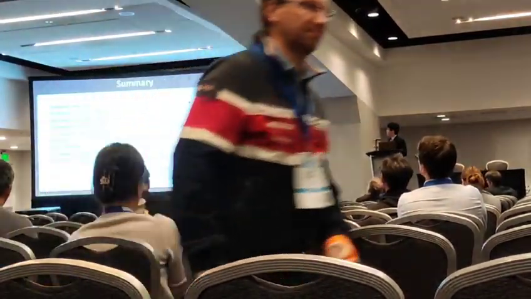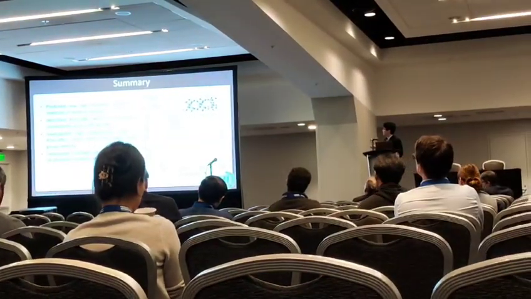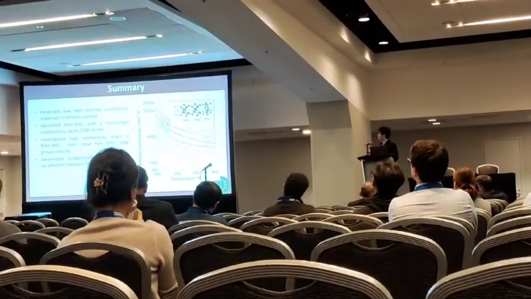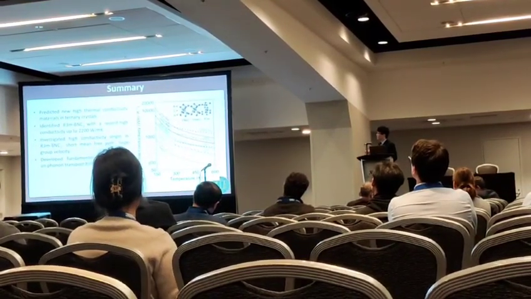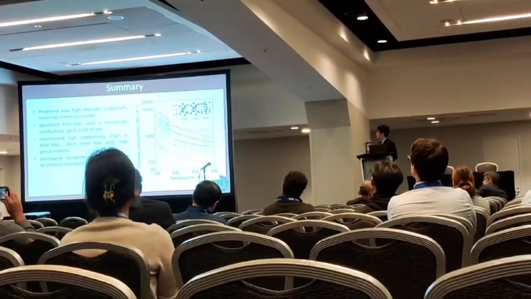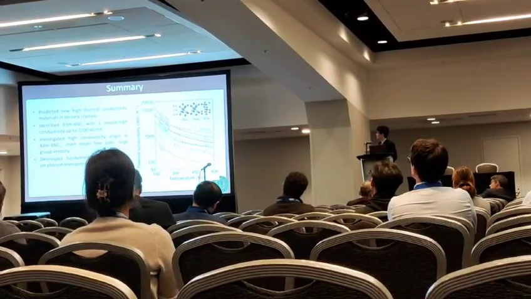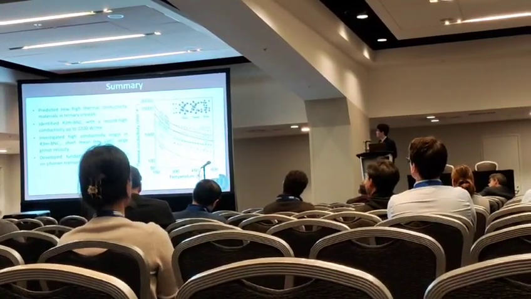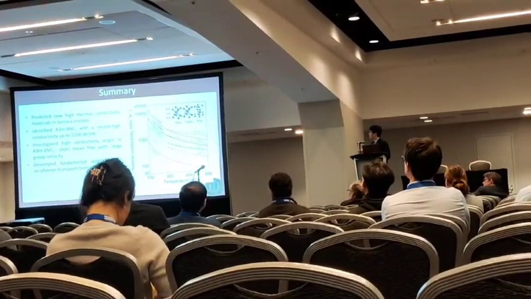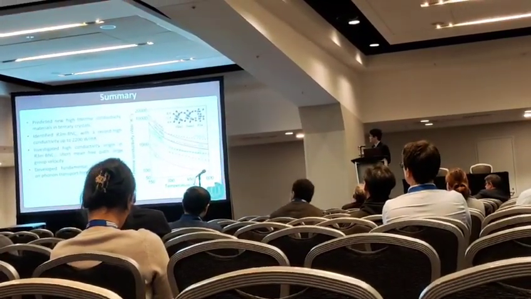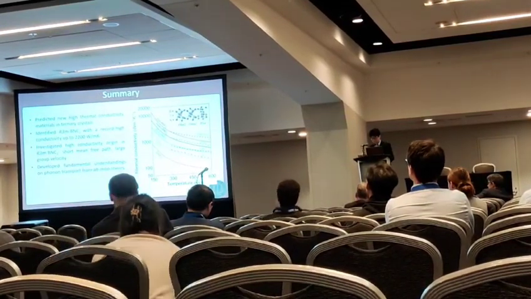This is the summary. In this work, I predict new high thermal conductivity materials in ternary crystals. I identified R3M BNC2 with a record high thermal conductivity up to 2,200 watts per meter per Kelvin. I investigated the high thermal conductivity origin in R3M BNC2, which has short mean free path and large group velocity. I developed fundamental understandings of phonon transport from ab initio theory.